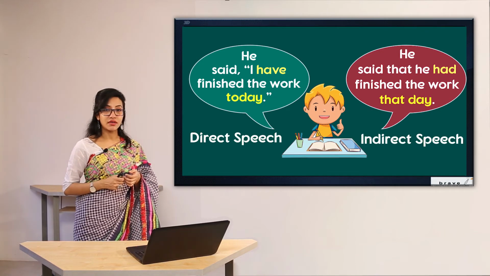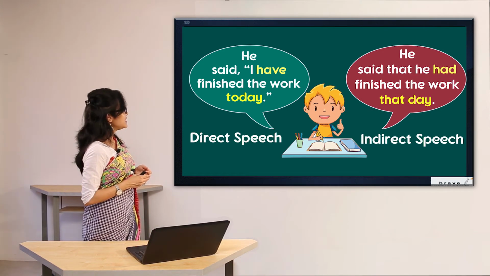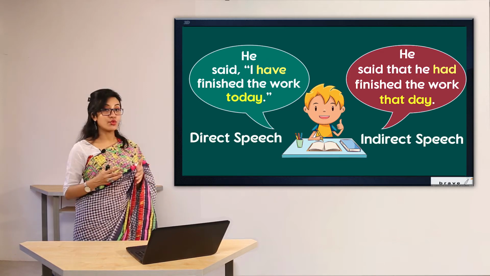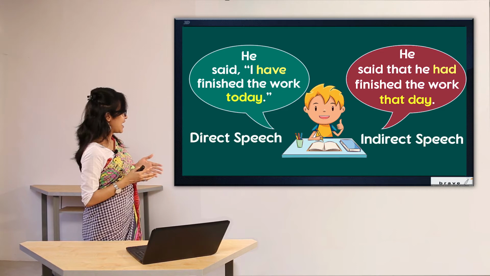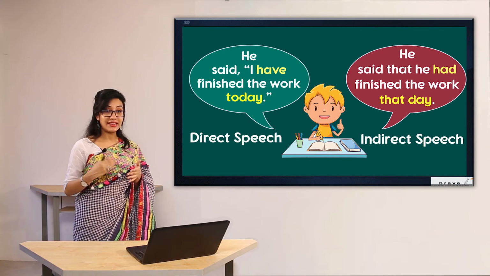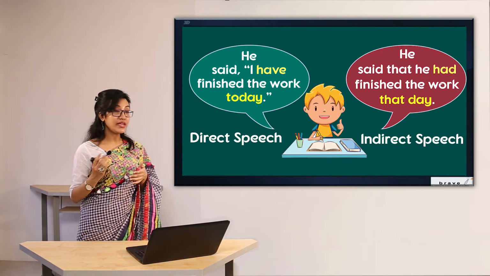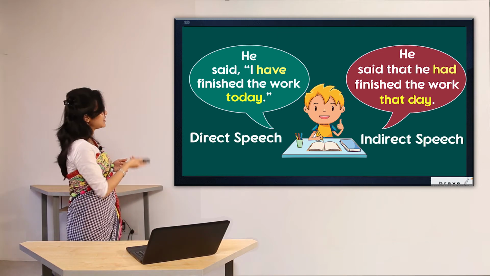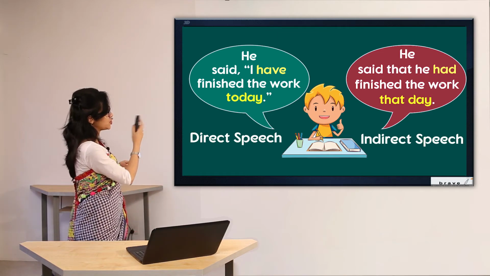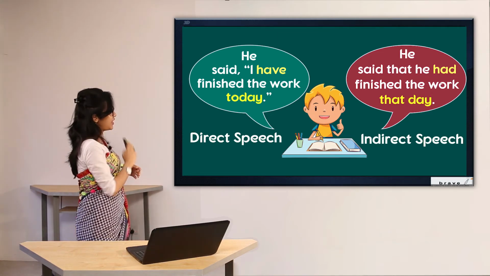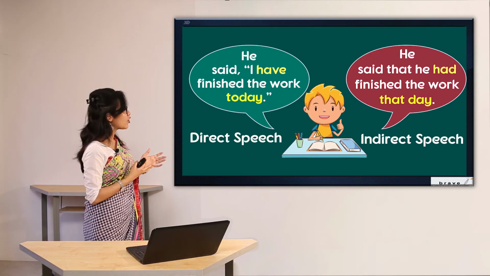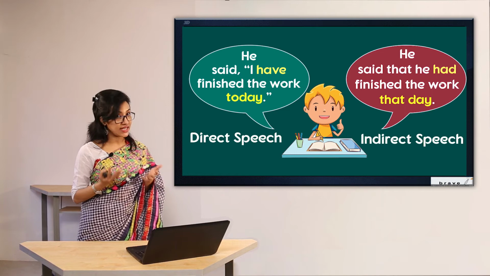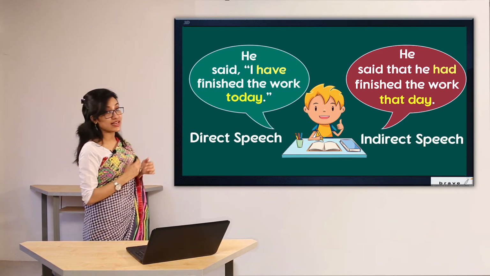And this is the third one. He said, "I have finished the work today." He said that he had finished the work that day. That means here we can see that "have" has been changed into "had" and "today" has been changed into "that day." Inverted commas have been omitted or deleted and we have added "that."